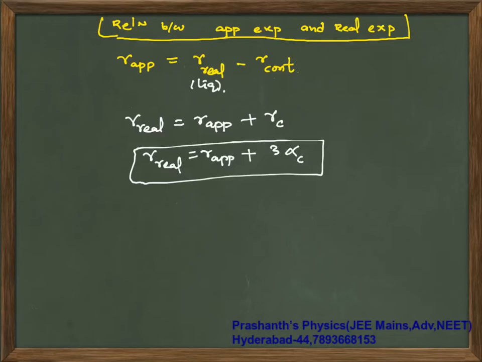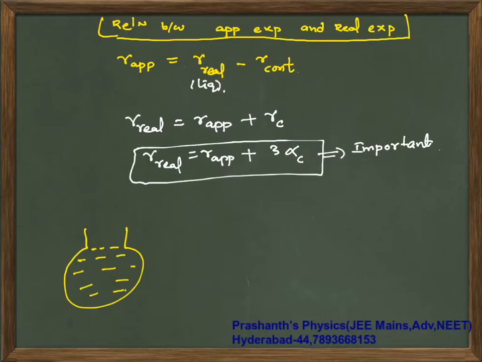This is your exact final relation, and this is the important relation for solving problems. Now based on this we will try to do simple questions for you to understand the logic better. Now next, your apparent expansion can also be related to a different relation. So now when both are expanding, this is your apparent expansion, I told you.